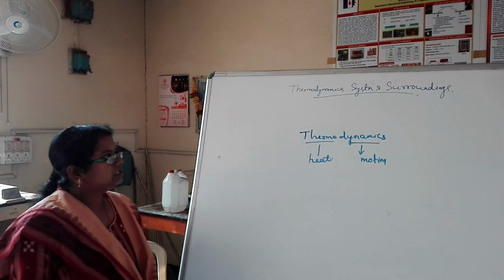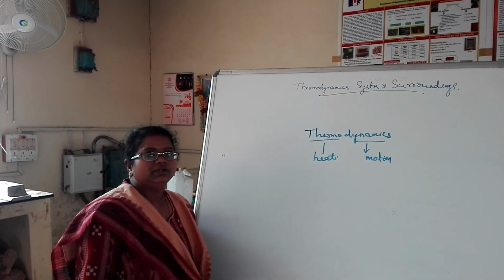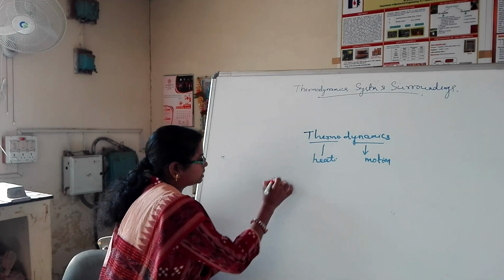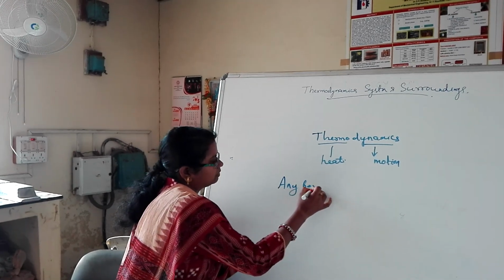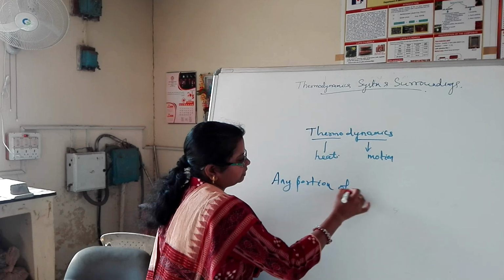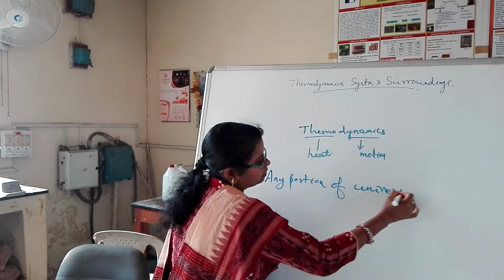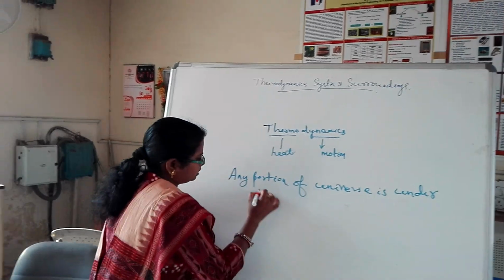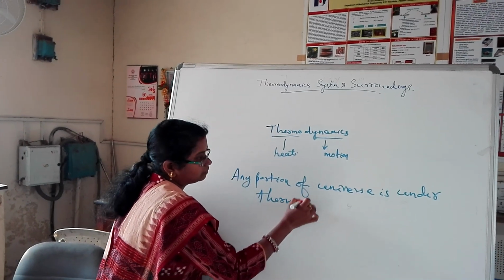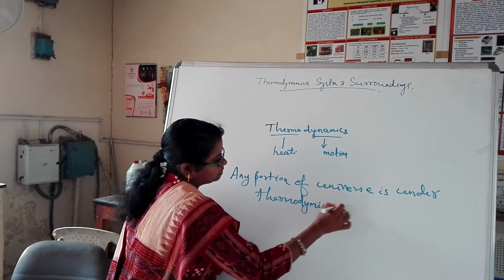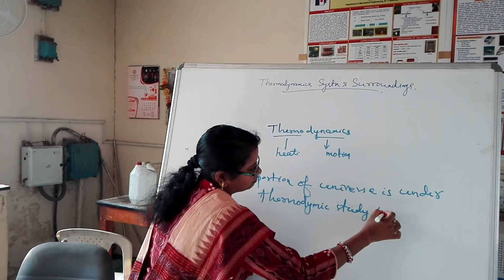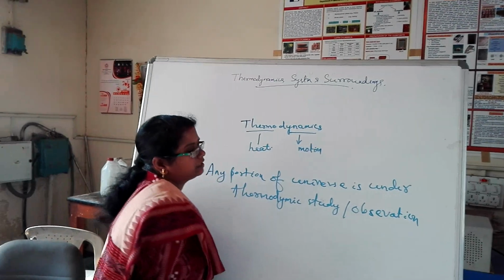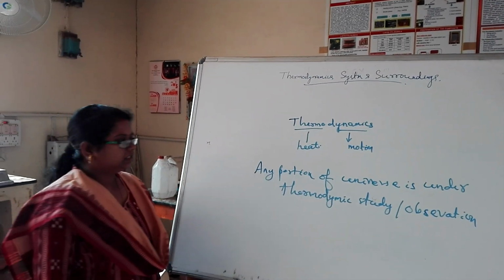What is actually a system? Any portion of the universe that is under thermodynamic study or observation is called a system.